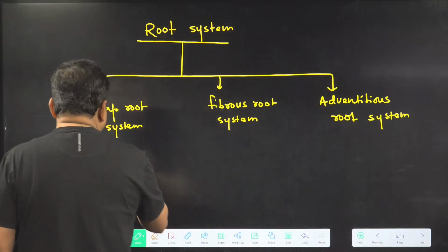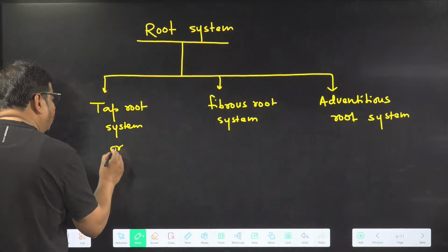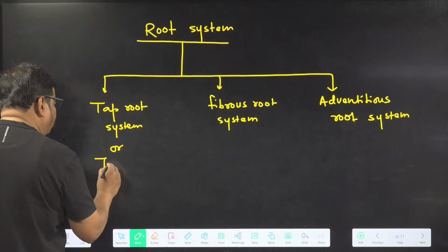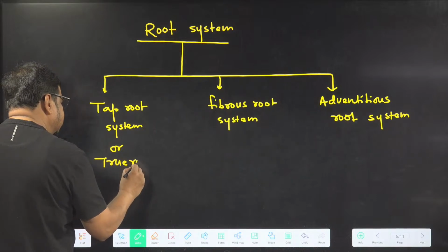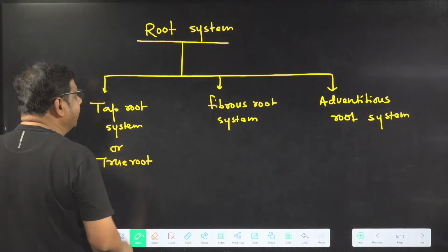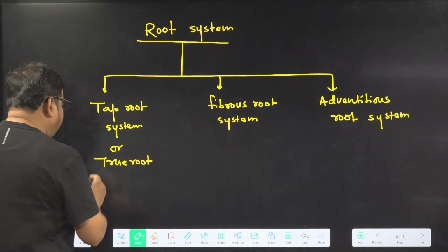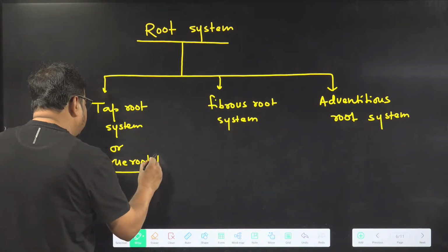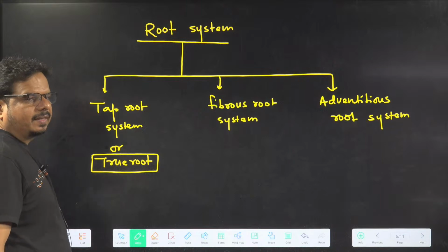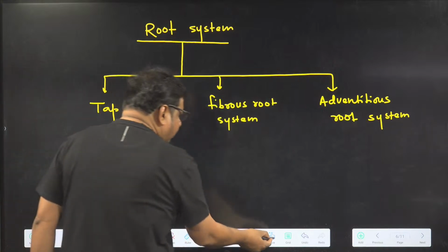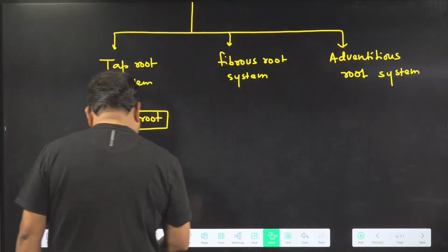The taproot is also called the true root. Keep this line in mind. Taproot is also called which root? True root. And what is the characteristic of the taproot?